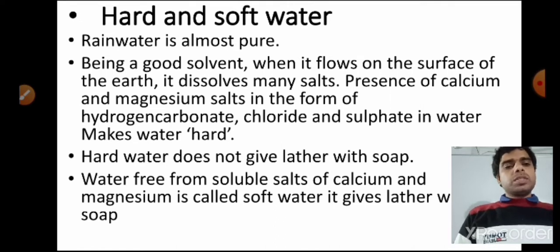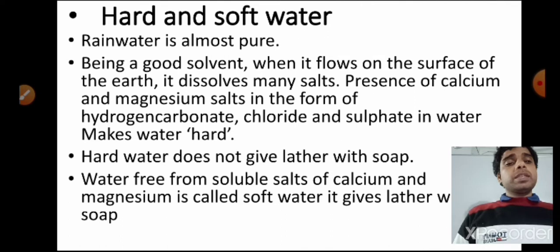Soft water is used easily. Soft water easily gives the lather, but hard water will not give the lather. So why is this called hard water, and how can soft water convert into hard water? You can see that some dissolved salt present in the water makes the water hard.